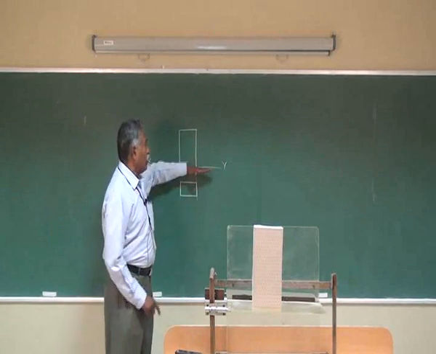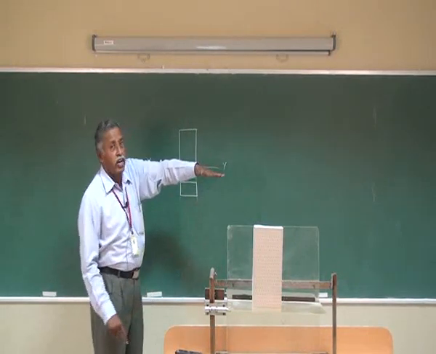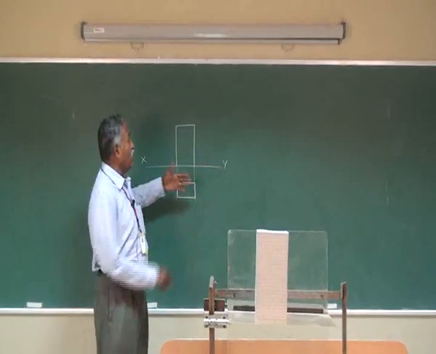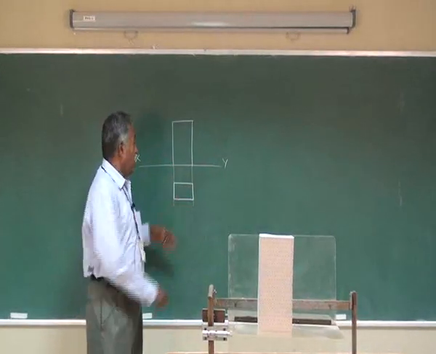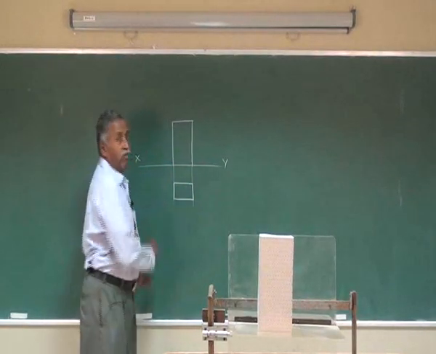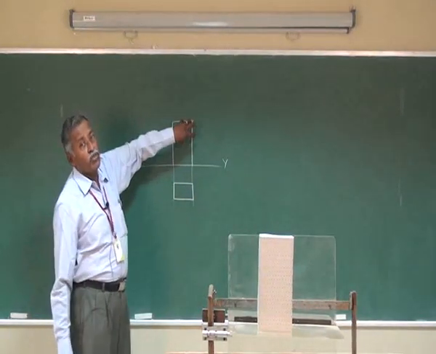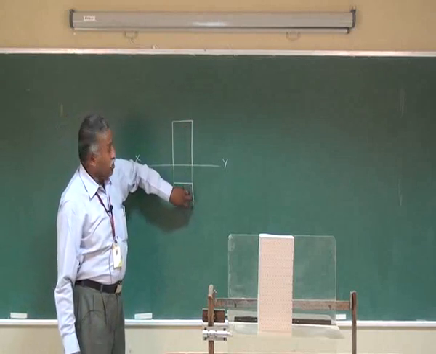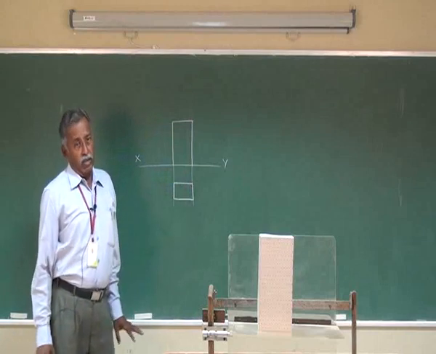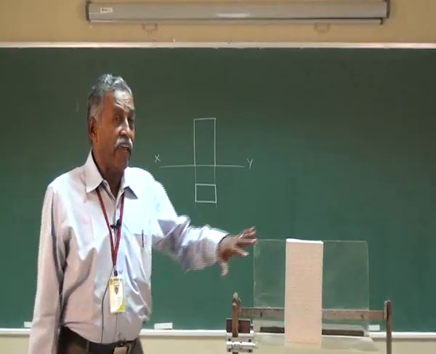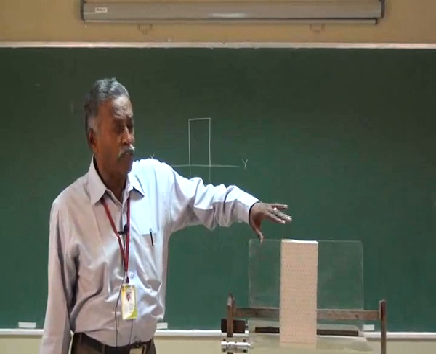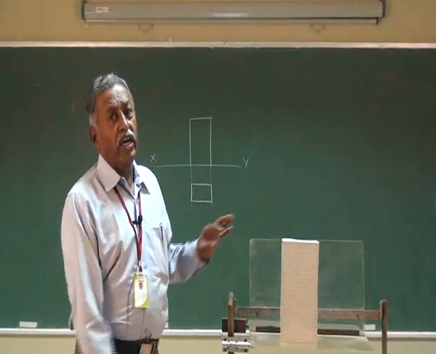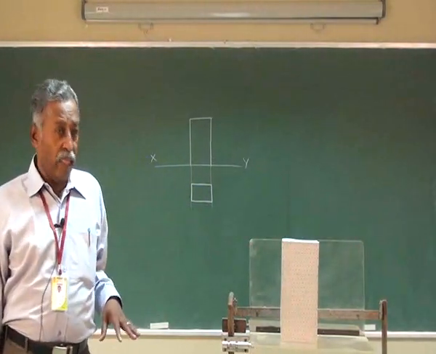The horizontal plane which we were keeping horizontal, to keep both the views in a single plane, we have rotated by 90 degrees and kept it in line with the vertical plane. Now this view is called the front view and this view is called the top view. This way of observing the object, that is keeping the object in between the plane of projection and the observer, is called first angle projection.